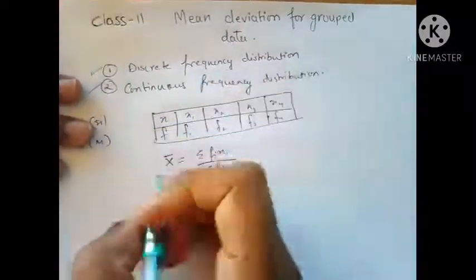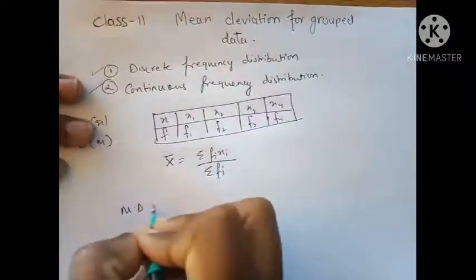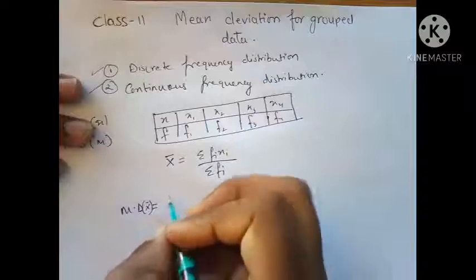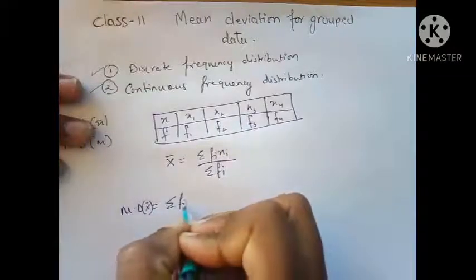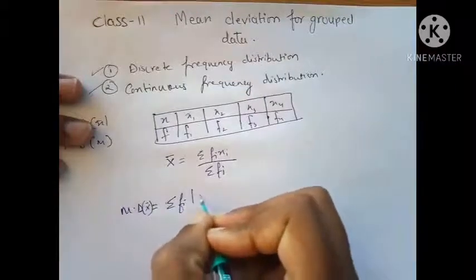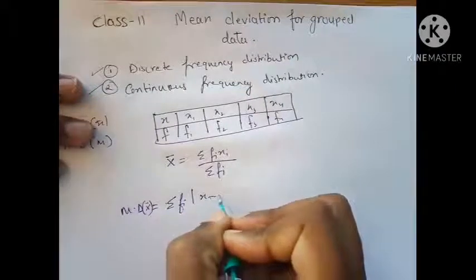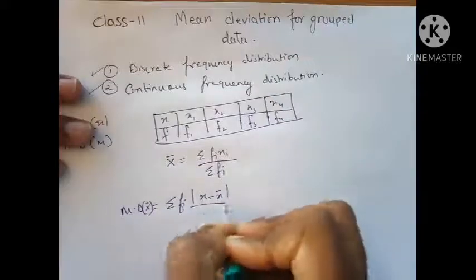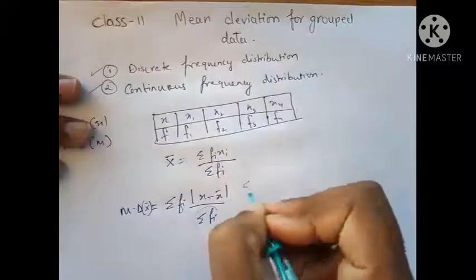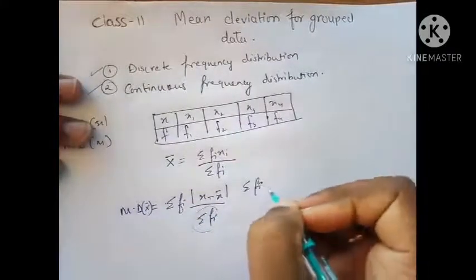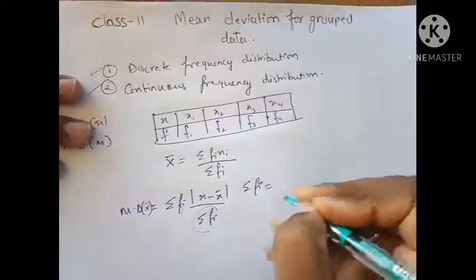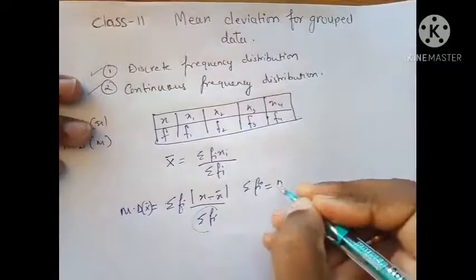Mean deviation about mean is sum of frequency multiplied by the modulus of deviation, x minus mean, upon sum of fi. This sum of frequency we also call N, the number of frequency.